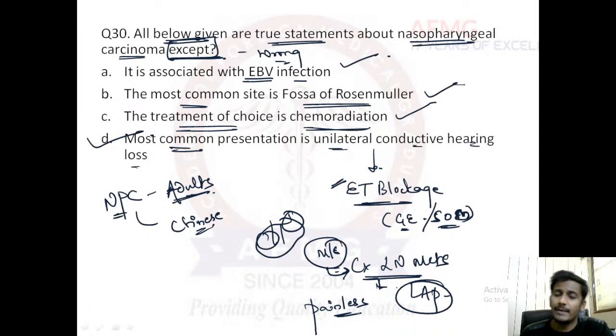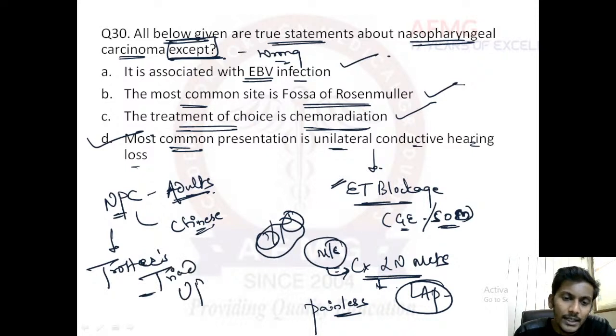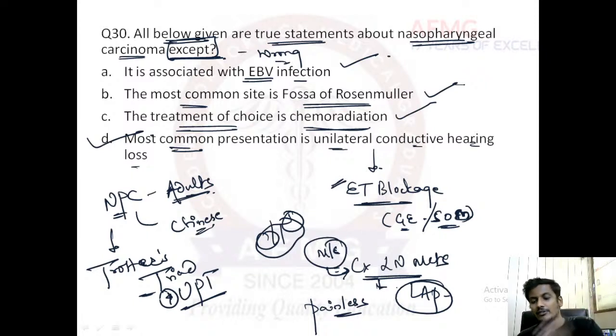NPC is treated by, treatment of choice is chemoradiation. Most common site is the fossa of Rosenmuller, associated with EBV infection. Unilateral conductive hearing loss is seen, and the triad seen is Trotter's triad, right? Mnemonic was UPD. U for unilateral conductive hearing loss due to glue ear or serous otitis media due to eustachian tube blockage. P for palatal palsy due to 10th cranial nerve involvement, and T for trigeminal neuralgia, or temporoparietal pain due to involvement of the 5th cranial nerve. I hope that is fine.